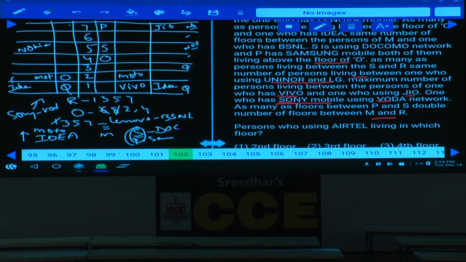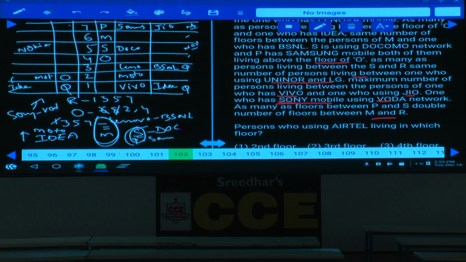Then if P and S are at this place, then we have M. Where should this M be? M and this Lenovo and BSNL, isn't it? If M is here, then 1, 2 and Lenovo and BSNL must be at this place. Lenovo and this must be BSNL, isn't it? If this is Lenovo and BSNL, because 2 in between these two, M and the Lenovo and BSNL. Next one, P and S. And P is what? P is Samsung and S is Docomo. S is Docomo. And next one, another case, PRS can be interchangeable, okay? I will discuss that one afterwards.